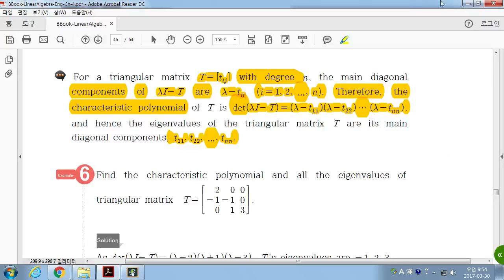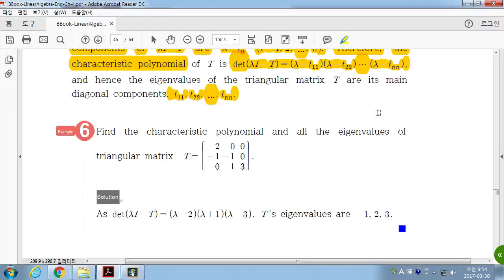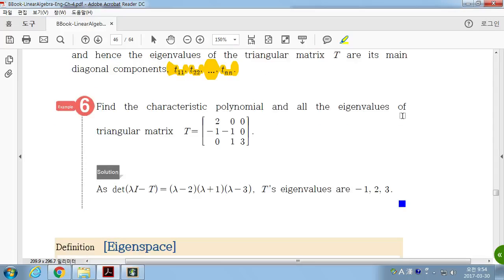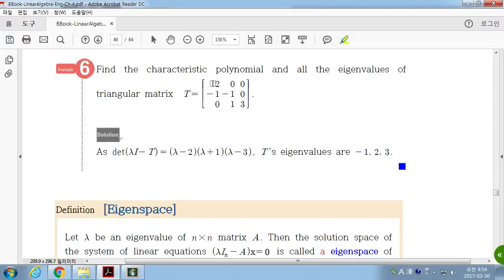삼각행렬. 오케이? So if you have a triangular matrix, you don't have to compute anything. Just write down the main diagonal entries as eigenvalues of a given triangular matrix. So if you have this triangular matrix, then what is the eigenvalue of this matrix? What are the eigenvalues? Okay? 서희연 군, what are the eigenvalues of this matrix T? Triangular matrix.